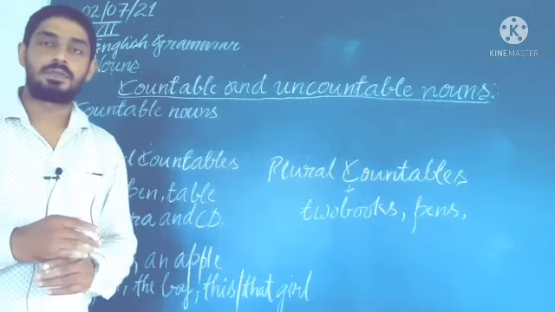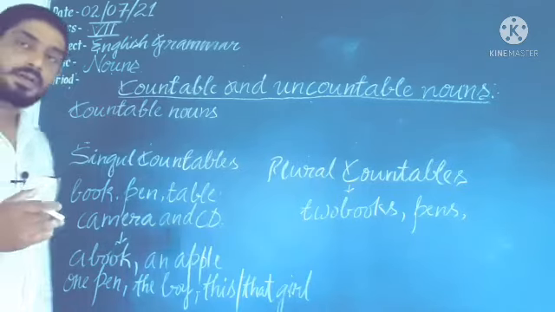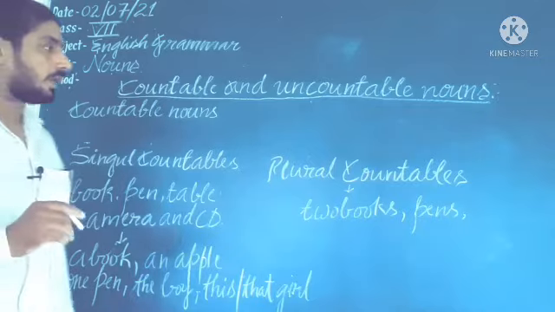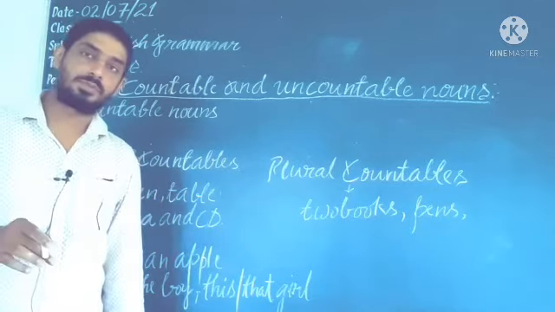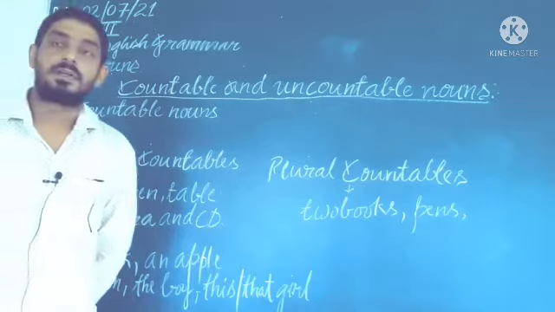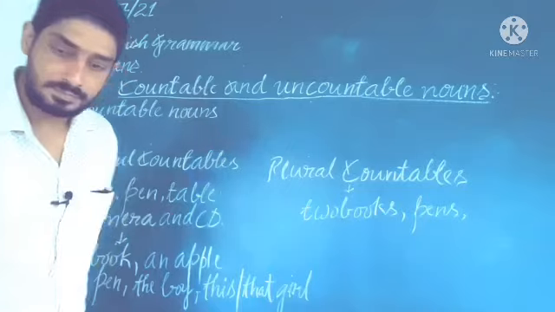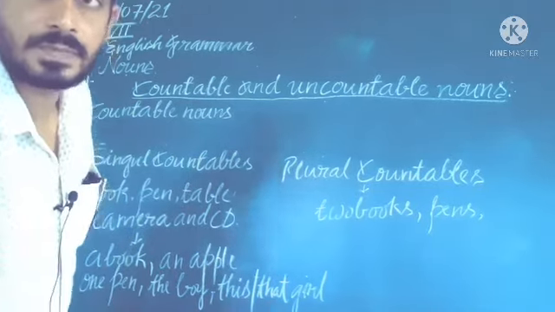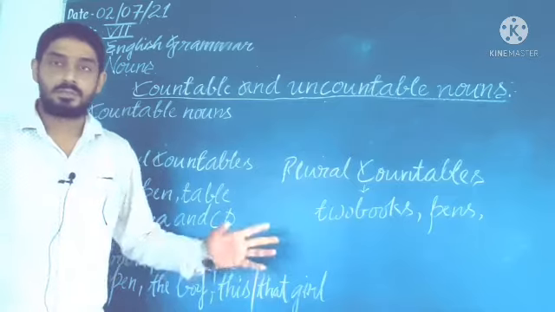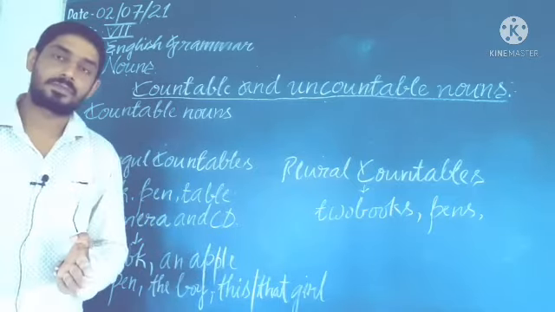The nouns which can be counted will be in the category of countable noun, and uncountable noun refers to those nouns which will be uncounted, which will be difficult to count. I will discuss each and every term one by one. Especially in uncountable noun, you will get abstract noun.